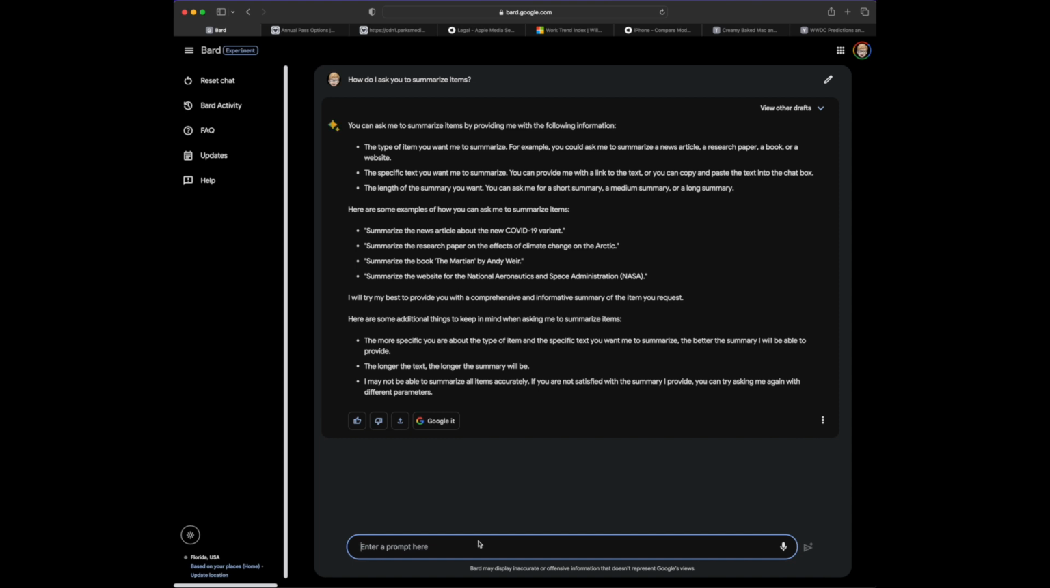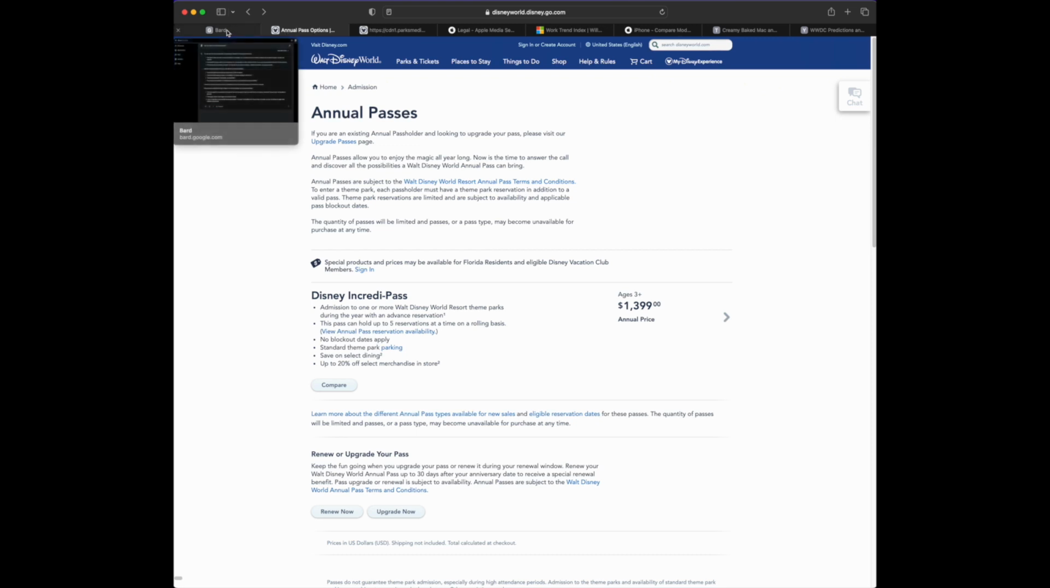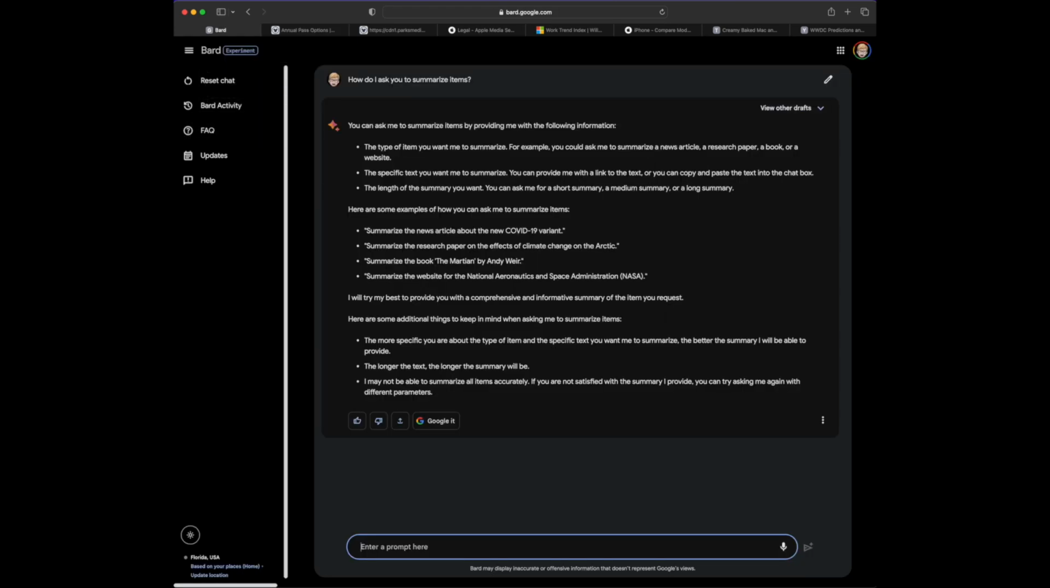Okay, so I pulled up a couple websites. I am a big fan of Walt Disney World, and I normally have annual passes, but of course COVID caused me not to have annual passes for a long time. Now I just watch videos of people visiting Walt Disney World. But anyway, they're bringing back annual passes, and let's take a look at the summarization skills.